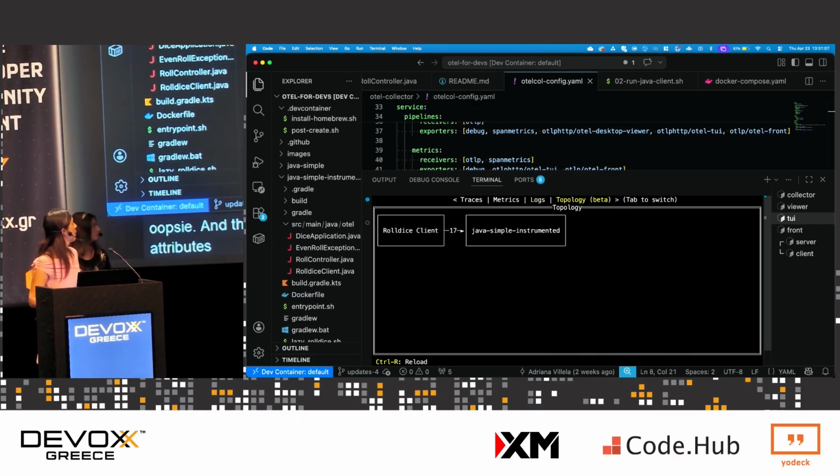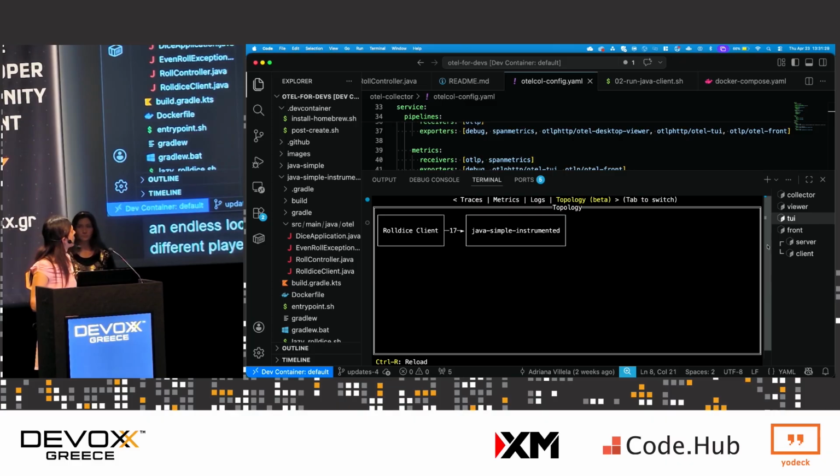And then finally, OTel TUI has a nice little feature here where it shows the topology of your application. So we see our client, we see our server, and we can see how many calls have been made from our client to the server, which is really cool. And all the client is doing is, on an endless loop, making calls to our roll dice endpoint on behalf of different players.